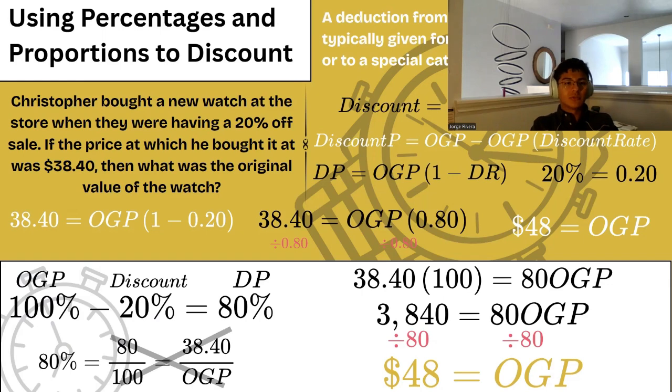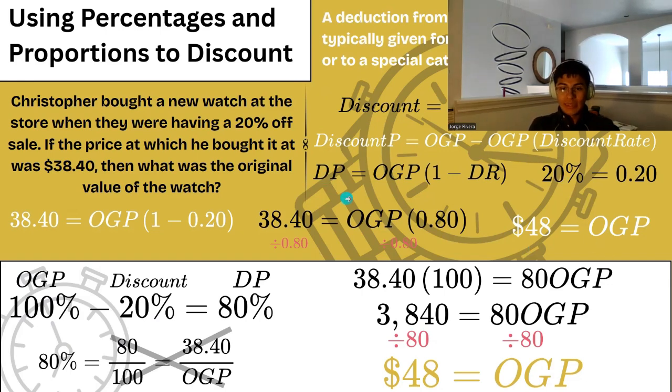So if Christopher bought this new watch when it was 20% off, then what is the original value of the watch? A discount is equal to the original price, OGP, times the discount rate. Because it's 20% off, 20% of the original price is going to be slashed. So the discount price is going to be the original price minus the discount, and the discount is equal to the OGP times the discount rate.